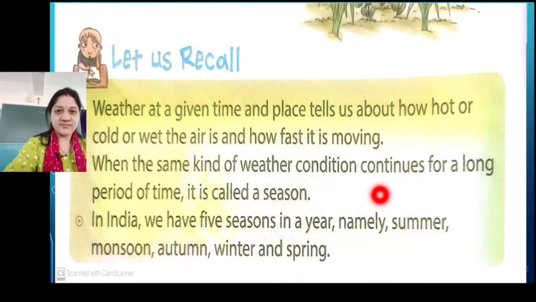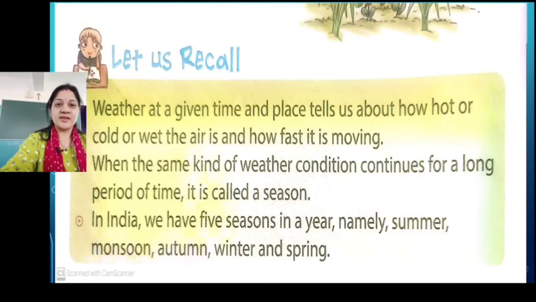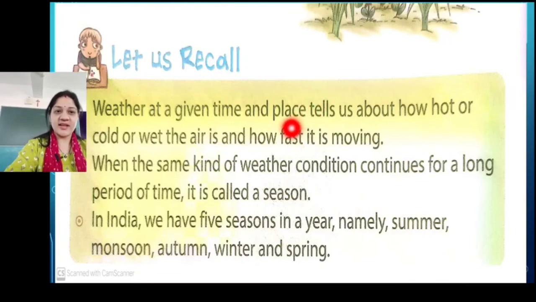Understood, my children? Okay, so in recalling, we understood what is weather. Weather at a given time and place. And what does weather tell us? How hot, cold or wet the air is and how fast it is moving, right? Then when the same kind of weather condition continues for a long period of time, it is called as season.